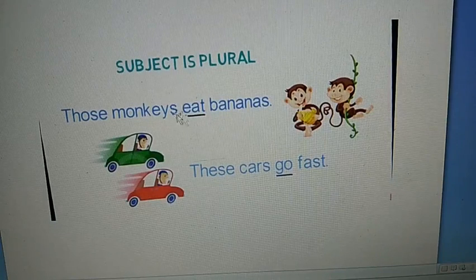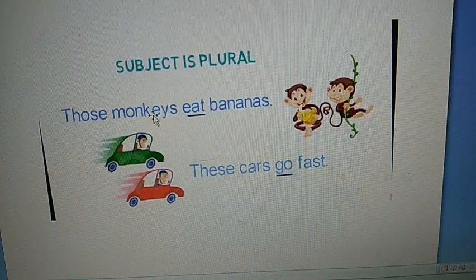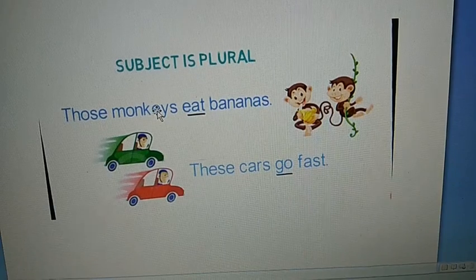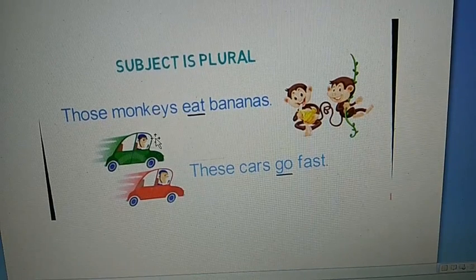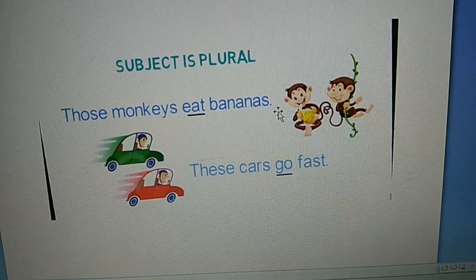Now let's look at the same examples when the subject is plural. Those monkeys eat bananas. Here the subject is monkeys, which is plural in form. So the verb will also be plural in form.